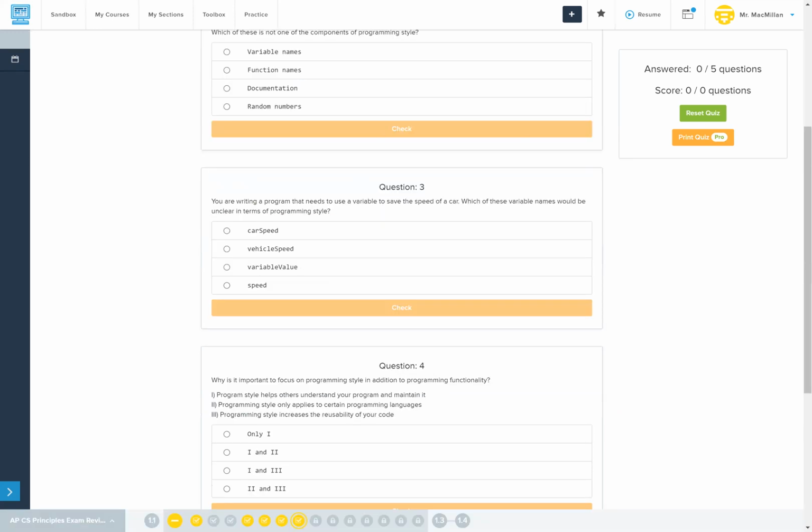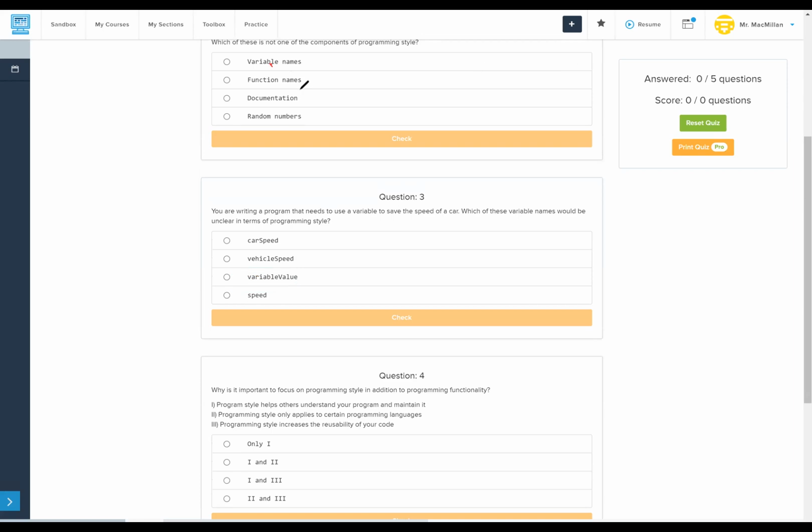You are writing a program that needs to use a variable to say the speed of a car. Which of these variable names would be unclear in terms of programming style? Car speed, vehicle speed, variable value, or speed? I feel like this one's pretty straightforward. It's the only one that doesn't really have anything to do with speed. Variable value. It's very unclear what that is supposed to hold.